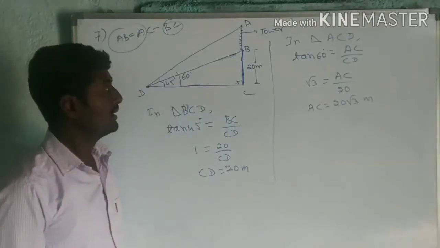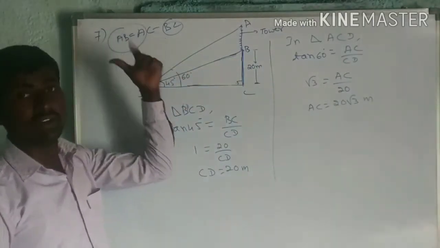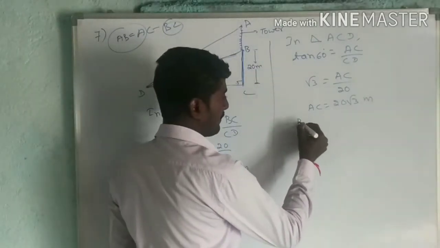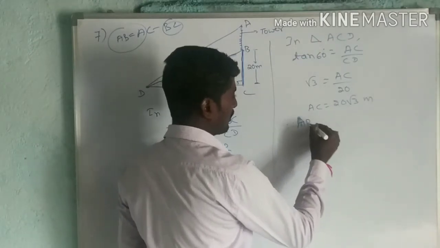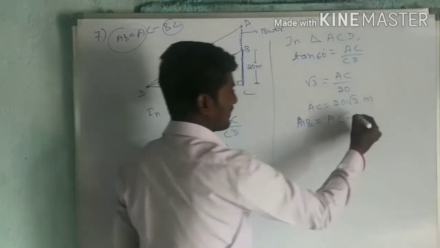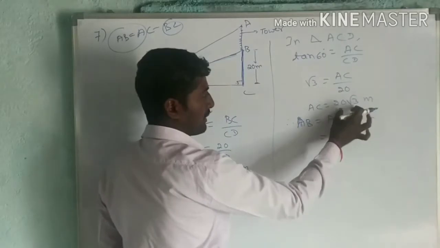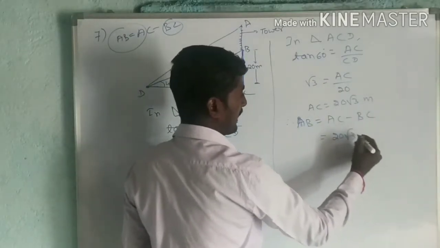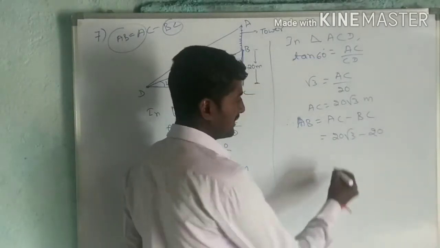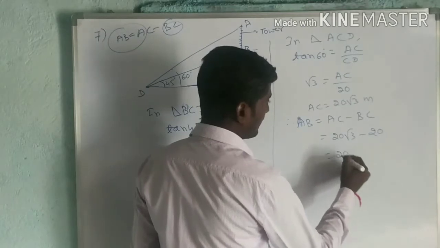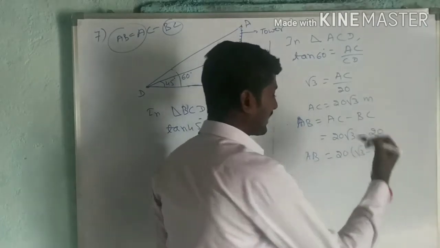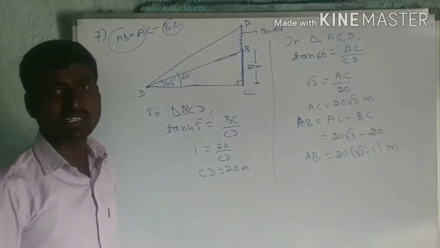Okay, AC. Now AC is known. Now I can find AB, that is height of the tower. So therefore AB is equal to AC minus BC. Now AC value is 20 root 3 minus BC. BC is given, that is 20 meter, height of the building it is. Now here you can take common as 20 root 3 minus 1. So this is AB, in meter you can write. That is the height of the transmission tower.